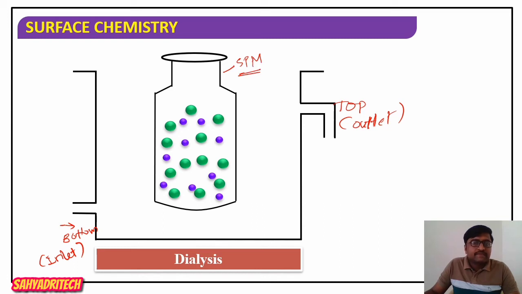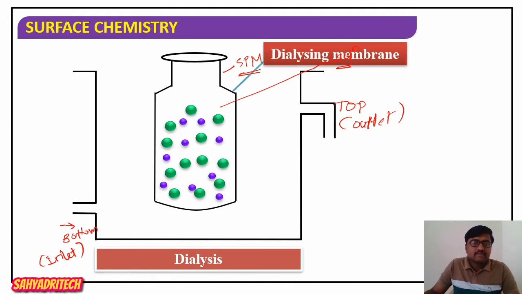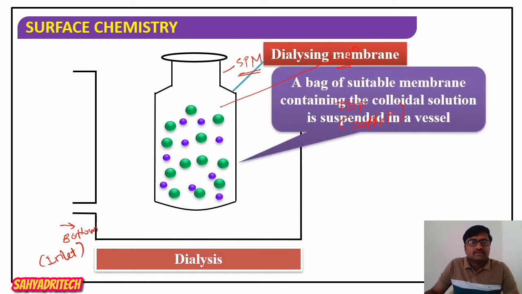This bag is filled with the colloidal solution and is immersed, a dialysis membrane or semi-permeable membrane. So this bag is a suitable membrane for containing the colloidal solution, suspended in the vessel.